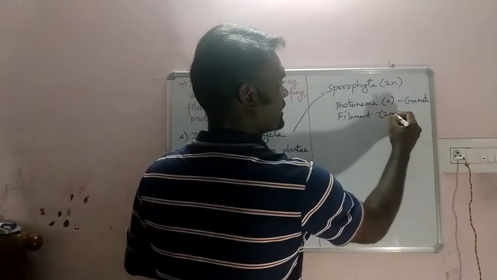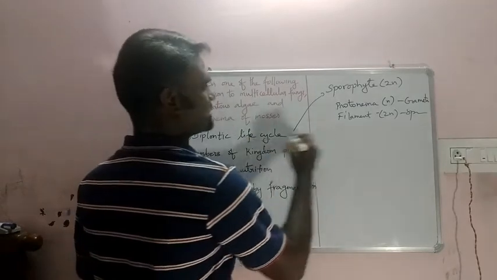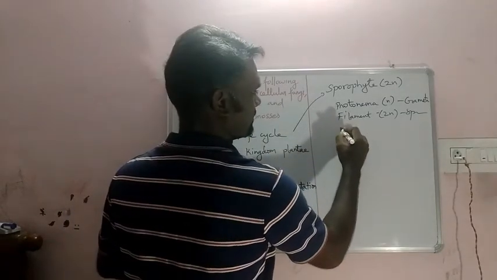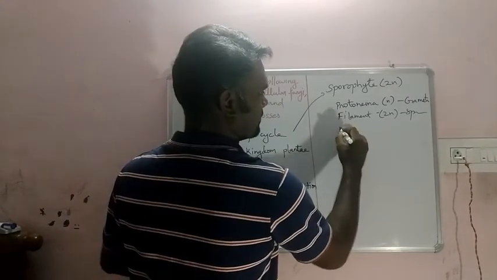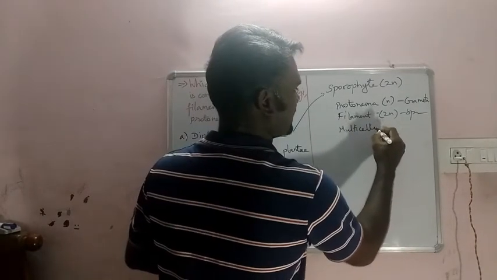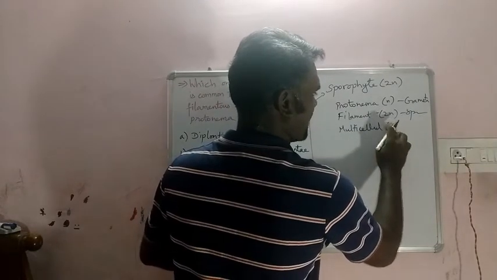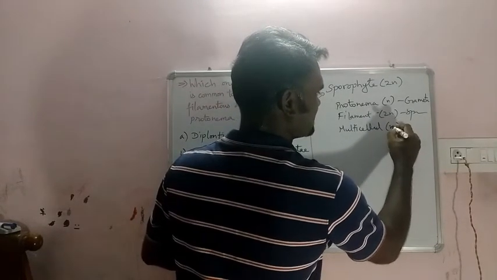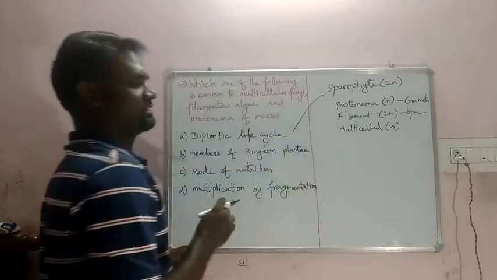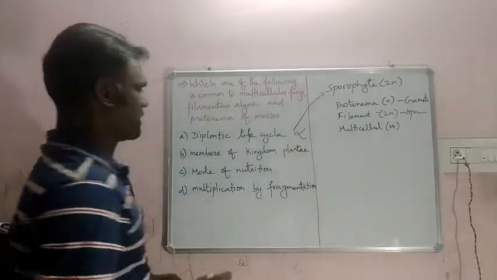Filamentous algae are 2n in nature. Sporophyte. Third one is multicellular fungi, right? Generally fungi have a haploid body commonly, and they also have types based on which they go for haploid or diploid. So option A cannot be the right one.